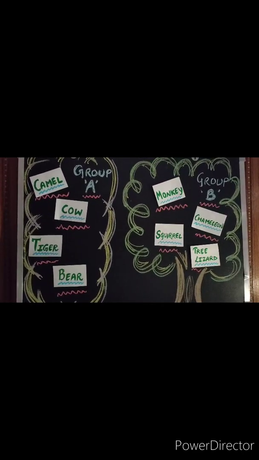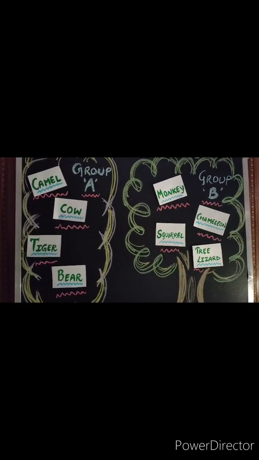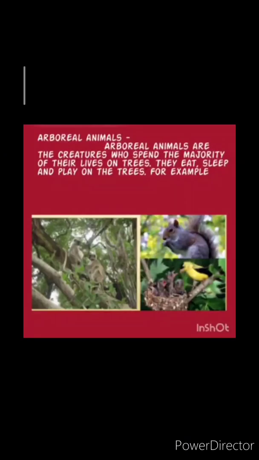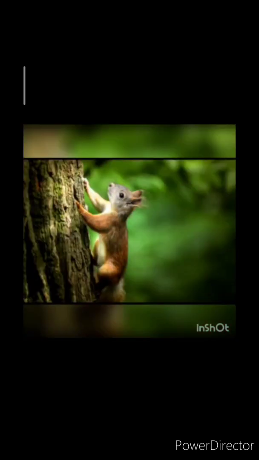Okay, let's discuss some of the features of arboreal animals. Beta, arboreal animals are the creatures who spend the majority of their lives on trees. They eat, sleep and play on trees. For example, monkey. Beta, arboreal animals have a special body structure that helps them to climb or spend their time on trees.